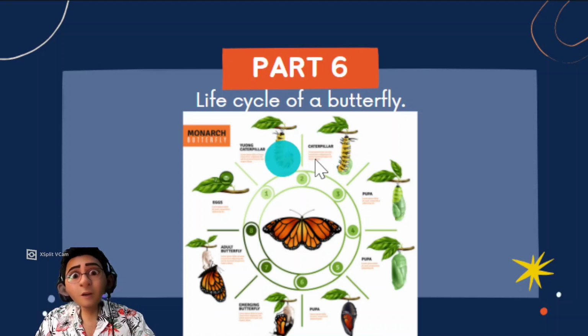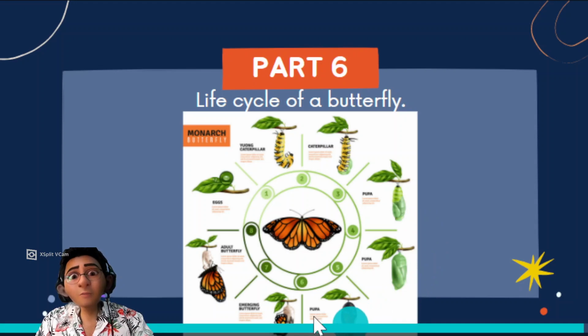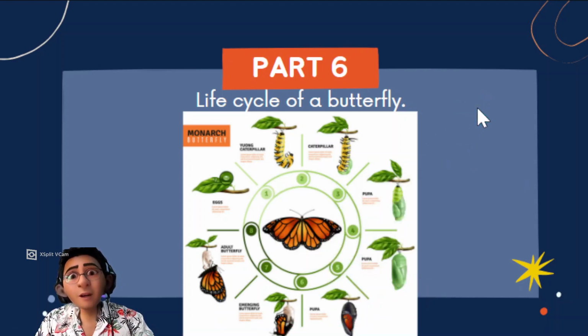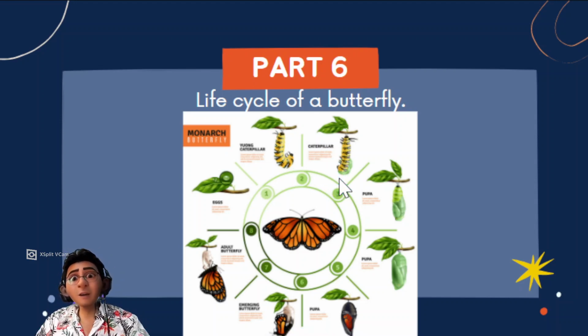When it grows bigger and bigger, to full size, it cannot eat anymore, and it will change into a pupa, and the pupa will break out. A butterfly will break out from the pupa, like here. If you need more pictures, you can check on the internet.